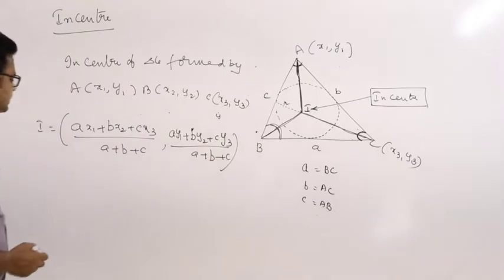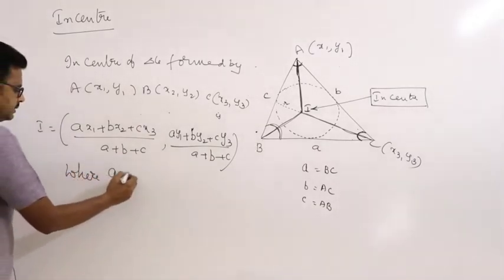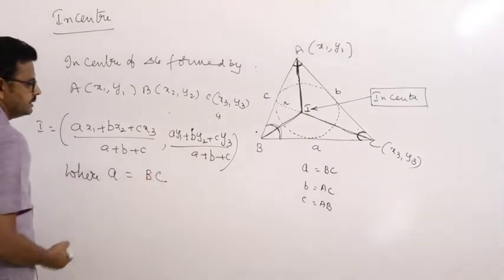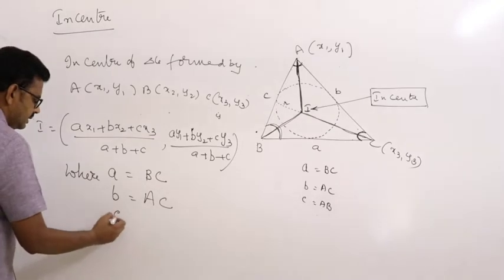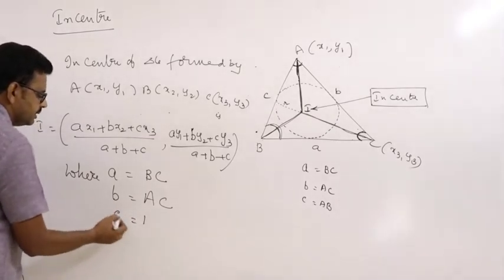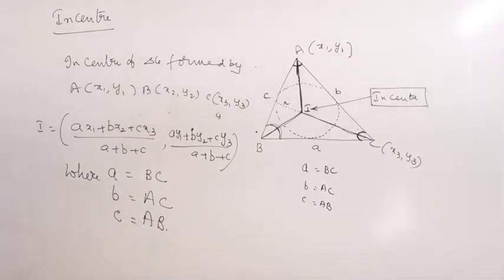So this is the in-center formula where a is equal to the distance between B and C, b is equal to the distance between A and C, and c is equal to the distance between A and B.